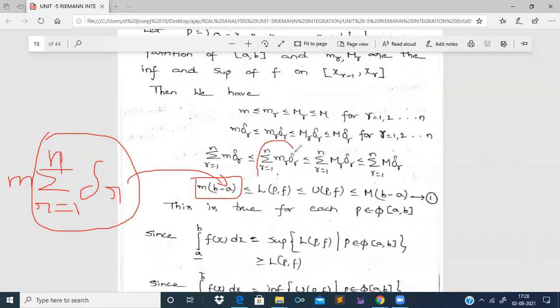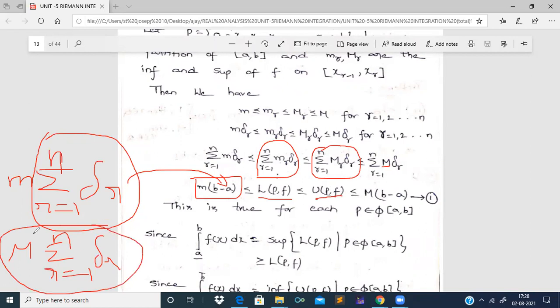This condition is for the lower Darboux sum, so I have written L of P comma f. And this term is for the upper Darboux sum, summation r equal to 1 to n capital Mr delta r, which is U of P comma f. And here, as capital M is constant, summation r equal to 1 to n capital M delta r is equal to capital M into summation r equal to 1 to n delta r, which is equal to b minus a. Therefore, here also we get capital M into (b minus a).